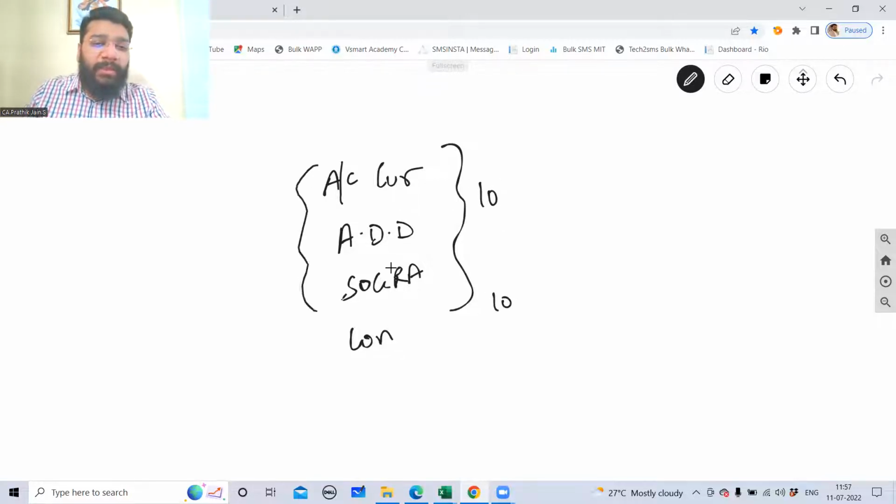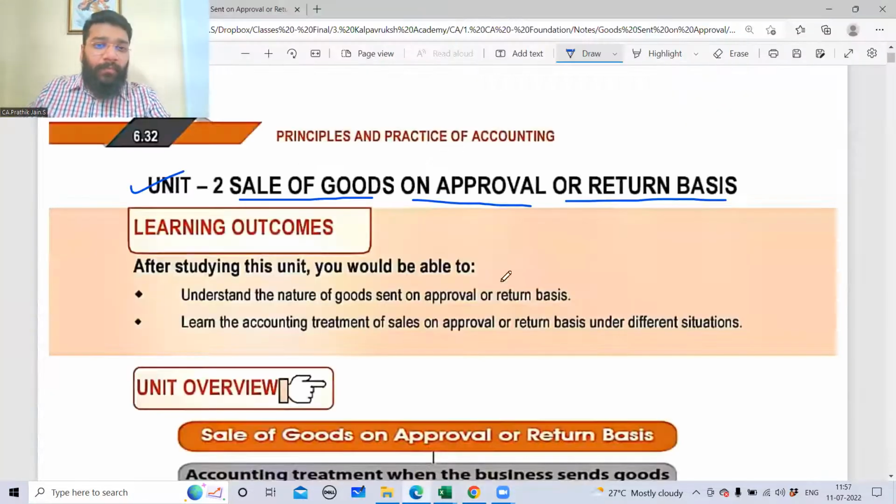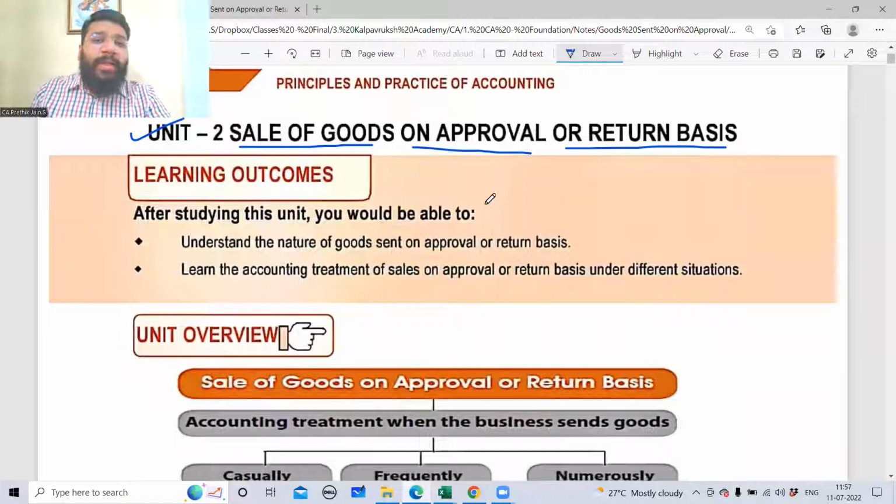Basically, from these 3 chapters, you will get a 10 mark question. Account current can be asked combined with ADD. ADD can be combined and asked with SOGRA. Like that, this will come for 5 marks and consignment individually comes for 5 marks. So minimum you can expect from these 4 chapters, minimum 20 marks, right? So the weightage is understood, guys.